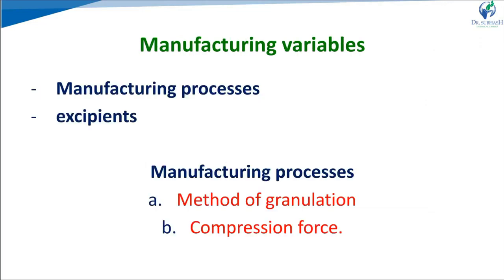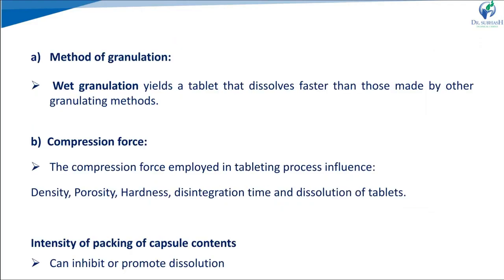Next, that is manufacturing variables and the type of excipient used in the formulation. In the manufacturing process, we consider the method of granulation and the compression force. The first one is the method of granulation.